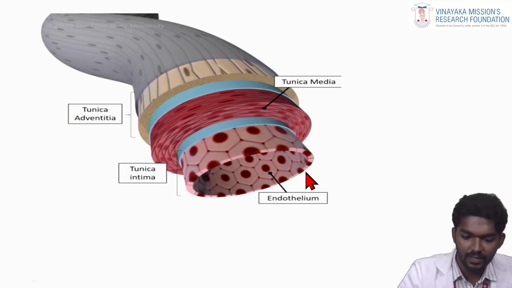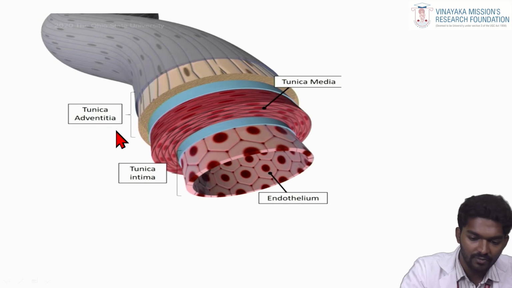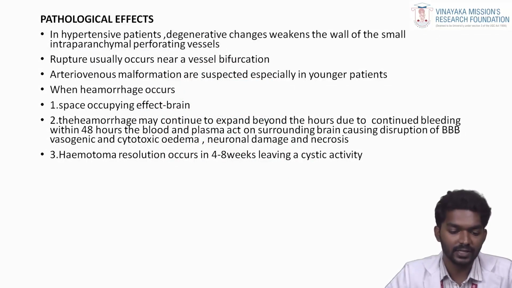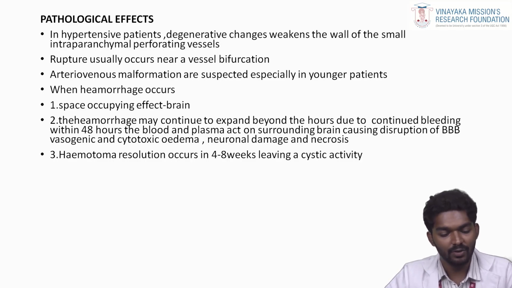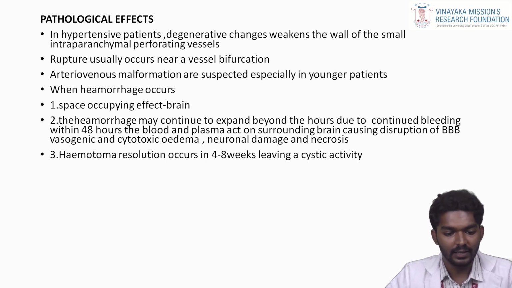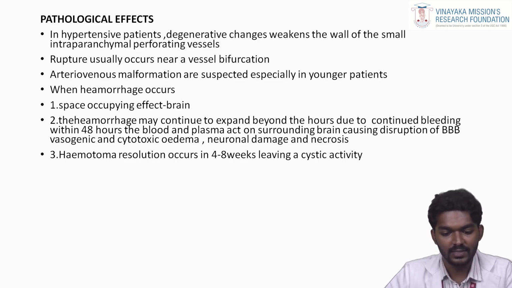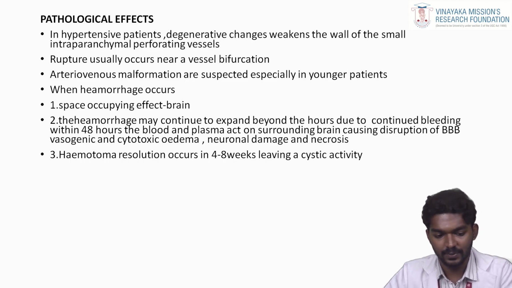These are the layers of the blood vessels. The outer layer is called tunica adventitia, the middle layer is called tunica media, and the single endothelium cell layer is called tunica intima. Now we are going to the pathological effects. First we saw the pathology of blood vessels; now the pathological effects. In hypertensive patients, the walls of the small intraparenchymal perforating vessels weaken, and rupture usually occurs near a vessel bifurcation. Arteriovenous malformation is suspected, especially in younger patients.